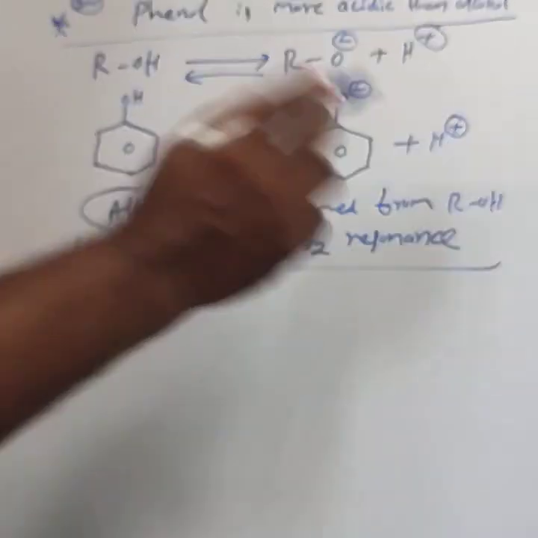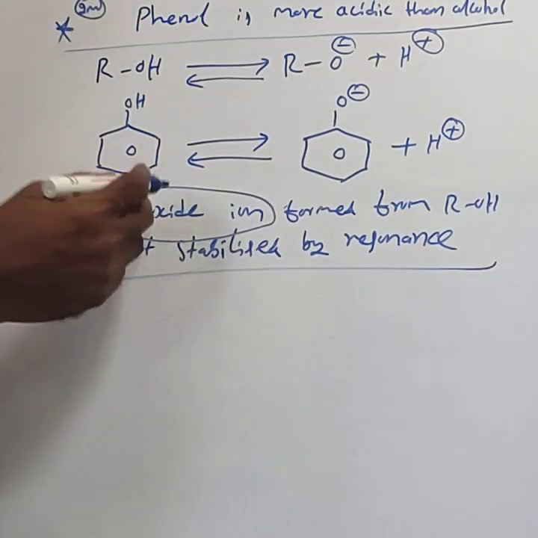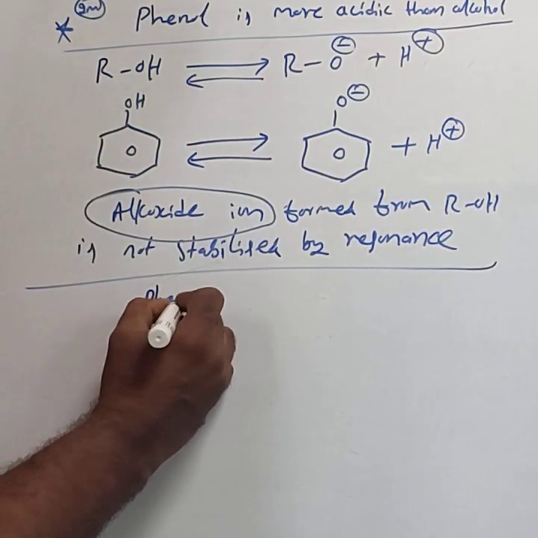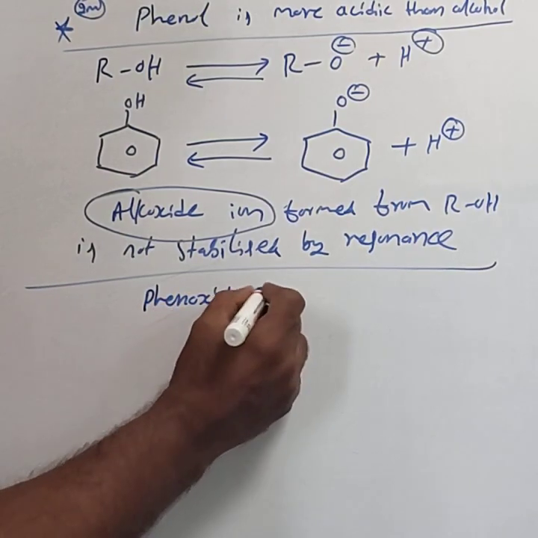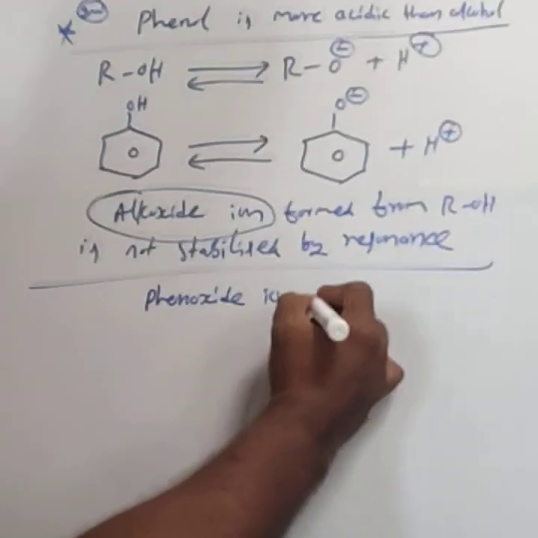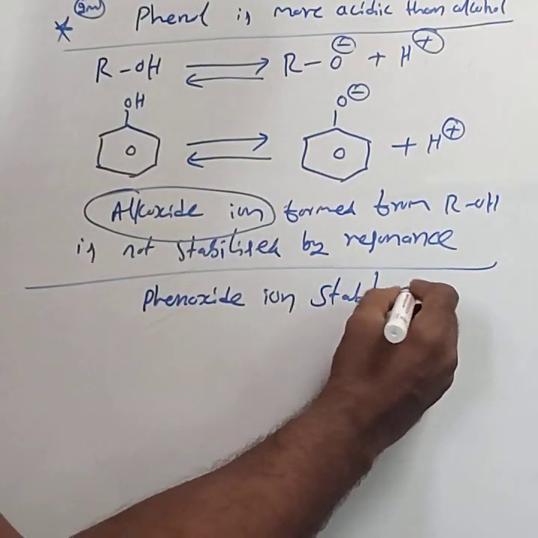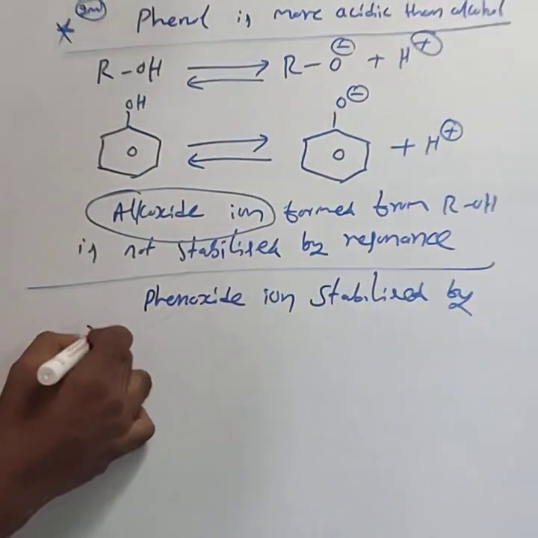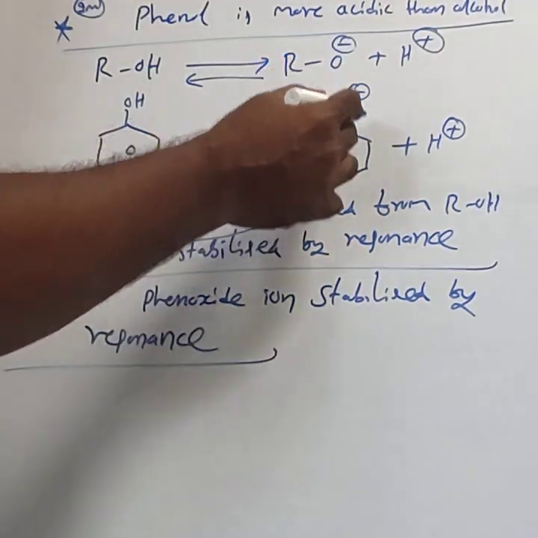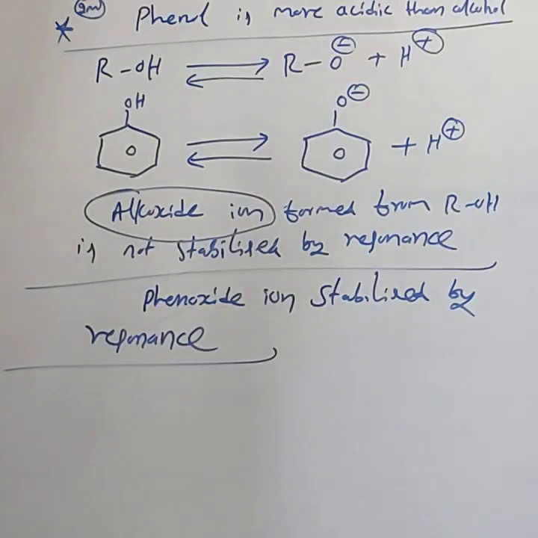It is not stabilized by the resonance. This is the one reason. While phenoxide ion formed from the phenol is stabilized by resonance. You can write the resonance structures for the phenoxide ion, but not for the alkoxide ion.